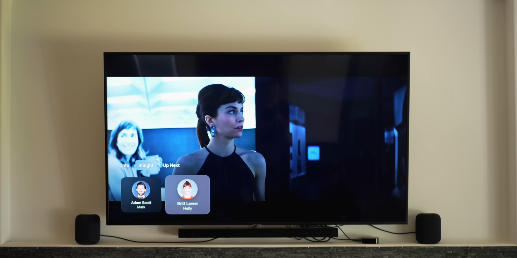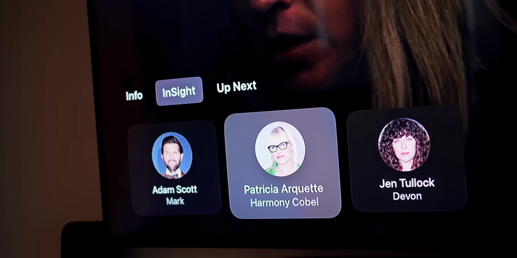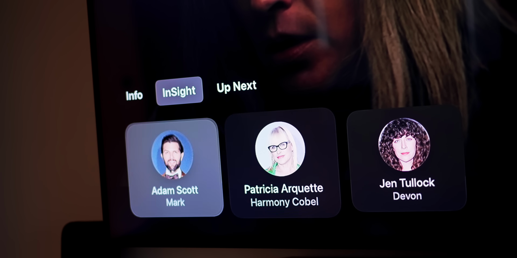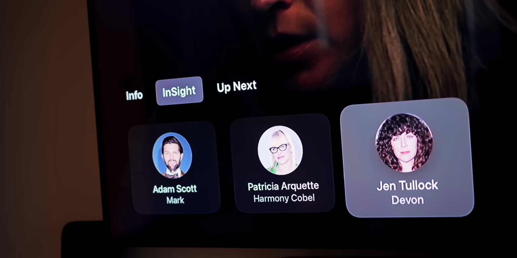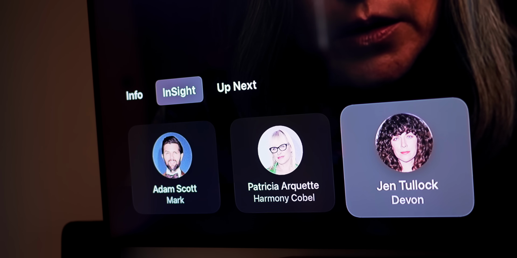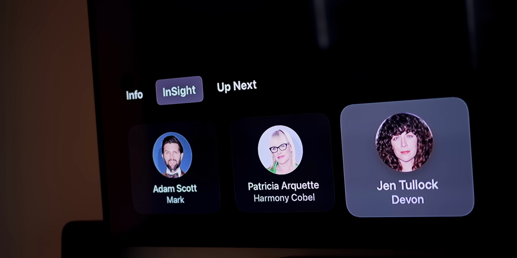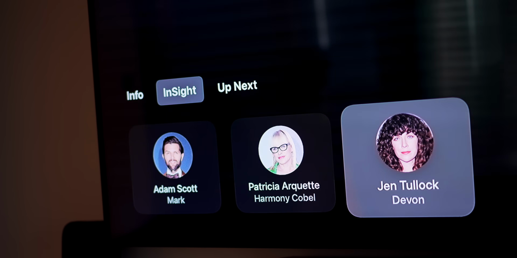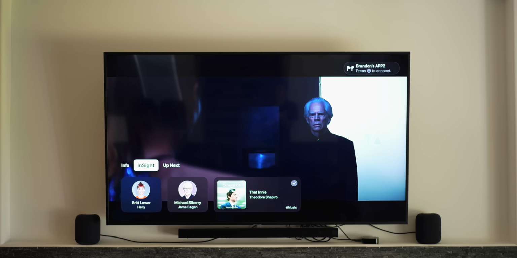And while we're in the TV application, I want to show you Insight. This is a really great new feature that uses machine learning to show information about actors, characters, and even songs playing in an Apple TV movie or show. How this works is, if you see an actor or actress on the screen currently, if you go down to the Insight button down here next to Info and you go down to this section, it will show you who that actor or actress is.